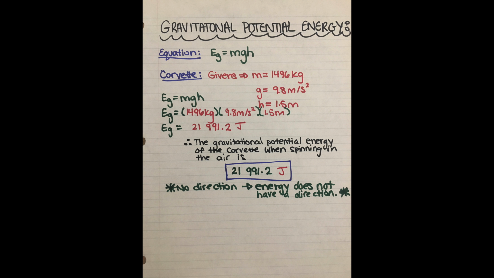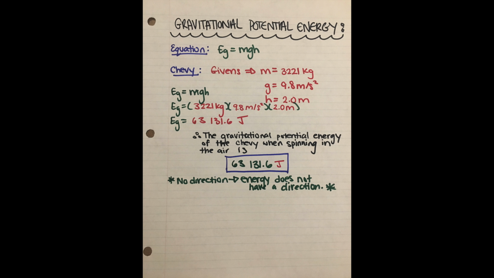Gravitational potential energy is gained as an object moves further above the surface of the Earth and is lost as it moves closer. This is because the further an object gets from the surface, the more potential it has to fall, as it's becoming less stable. Both cars, the Corvette and the Chevy, experience a conversion of their energy into gravitational potential energy when they're flipping through the air. This is because they're above the surface of the Earth. This makes it evident that they're both experiencing this form of energy at this moment.